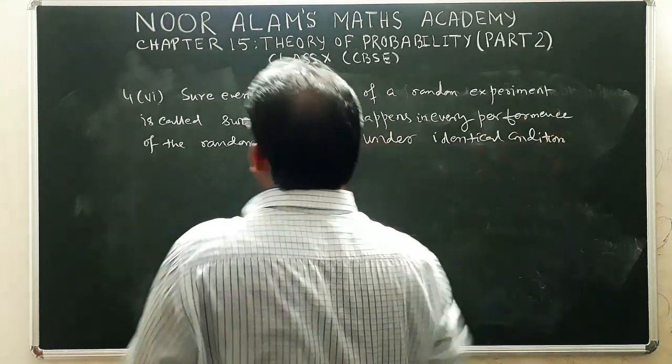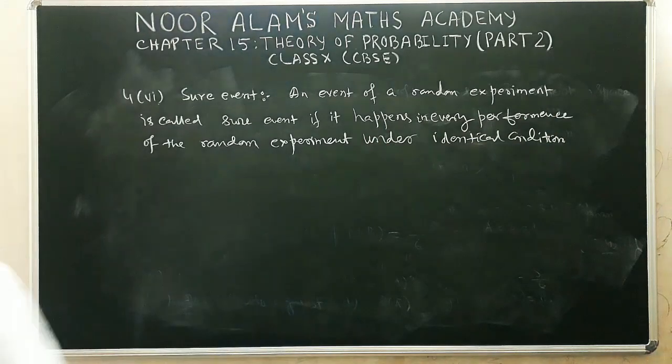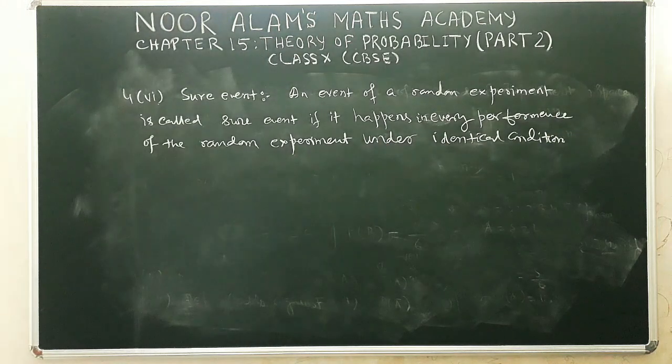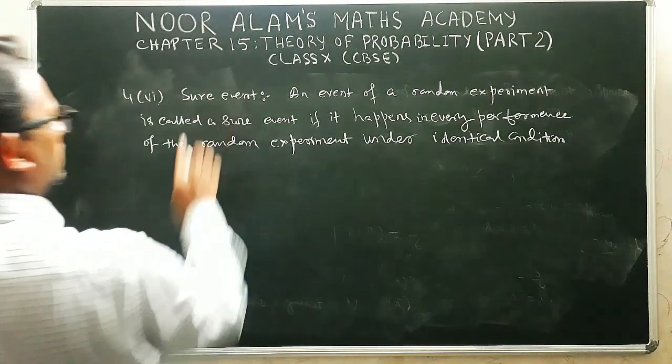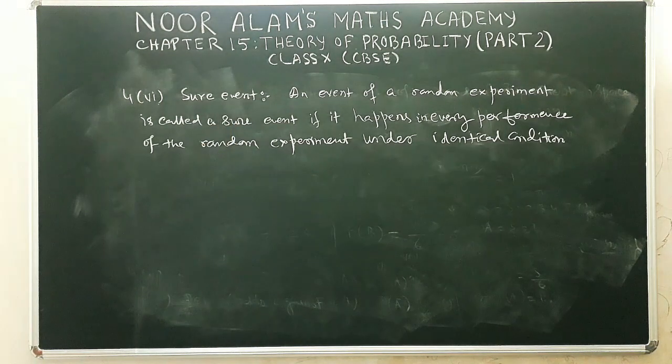So now what is the definition of a sure event? An event of a random experiment is called a sure event if it happens in every performance of the random experiment under identical conditions.